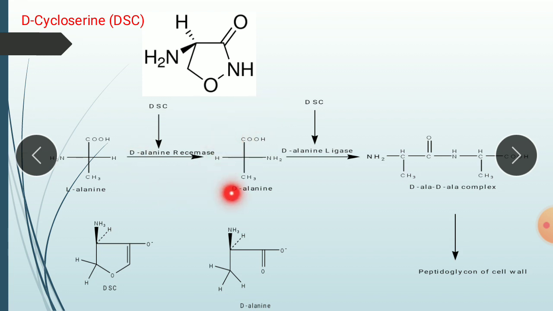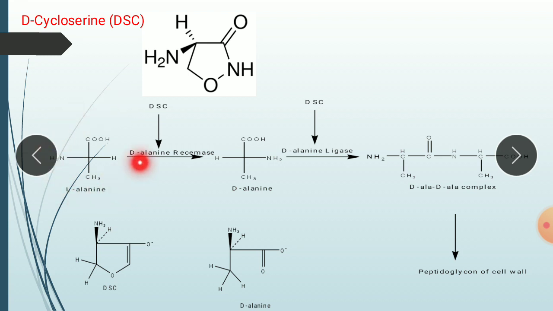Then this D-alanine combines with another molecule of D-alanine, and by the enzyme D-alanine ligase it is converted into a complex called the D-alanine complex. Then this complex is incorporated into peptidoglycan. So it is a normal process in the formation of the peptidoglycan part of the cell wall.